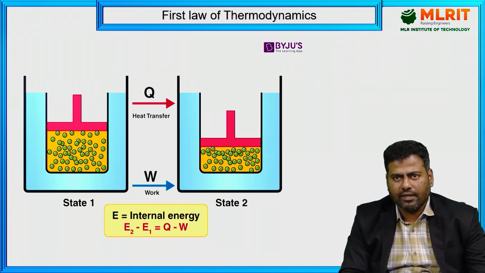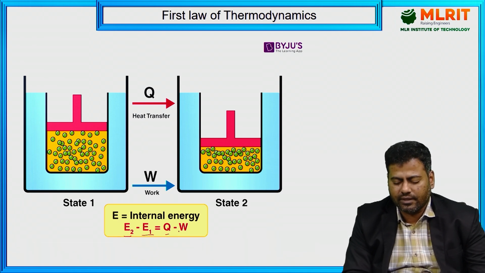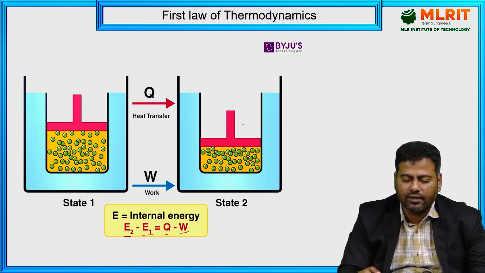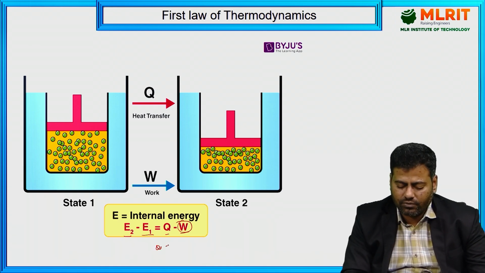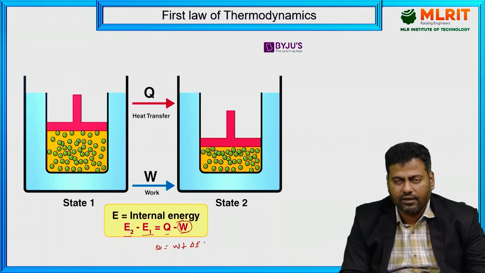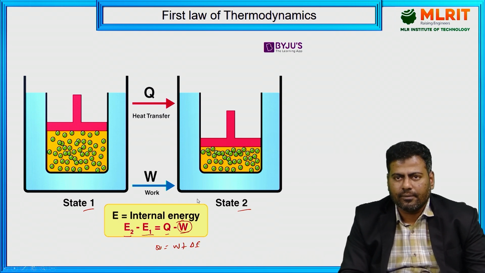With the mathematical expression I gave earlier, E2 minus E1 is nothing but the change in internal energy, which is equal to heat energy minus mechanical work done. Here we have a movable boundary, because of which we get mechanical displacement also. In simple terms, Q equals W plus delta U, with respect to state 1 and state 2. So this is the process we have. Got it?